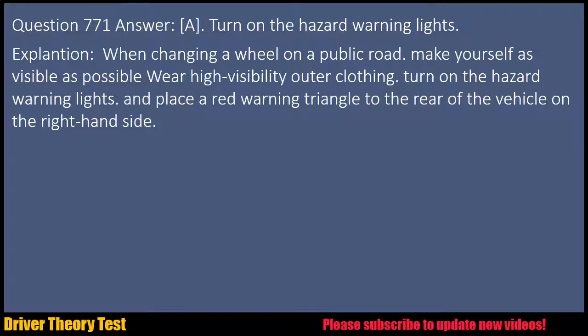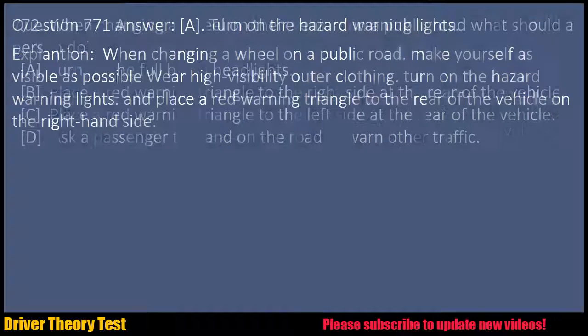Explanation: when changing the wheel on a public road, make yourself as visible as possible. Wear high visibility outer clothing. Turn on the hazard warning lights. And place a red warning triangle to the rear of the vehicle on the right-hand side.